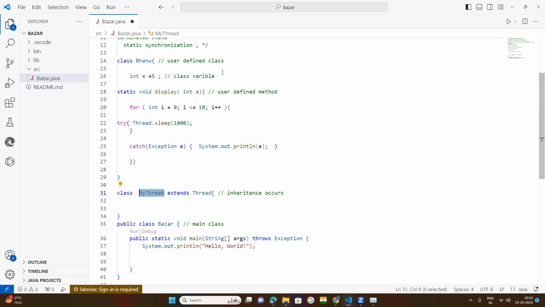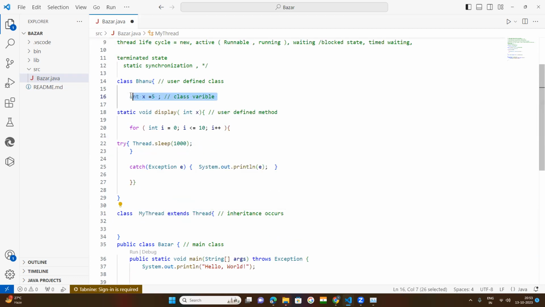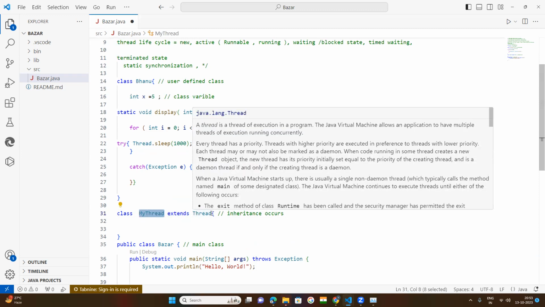What attributes? Class variables. I have declared a class variable here; sometimes it is called a field, attribute or class variable. So this child class inherits the parent class attributes and methods.